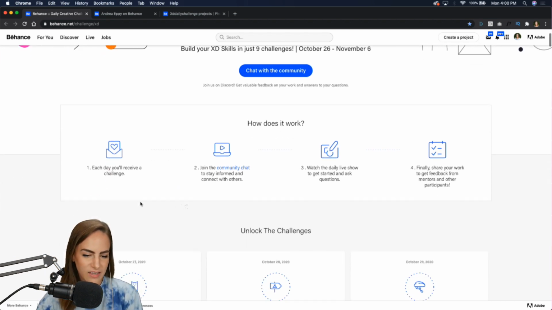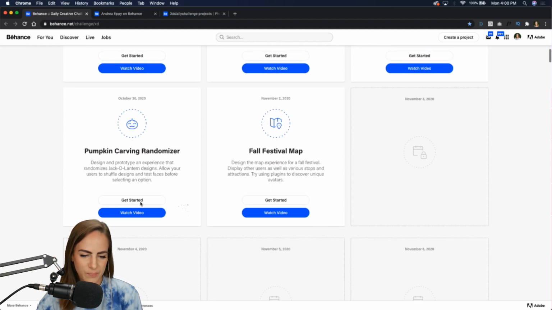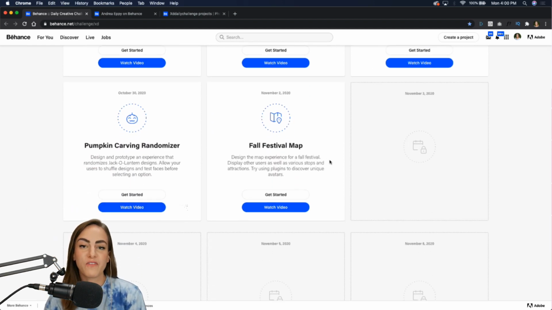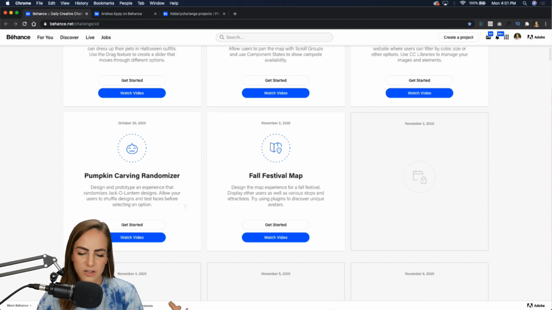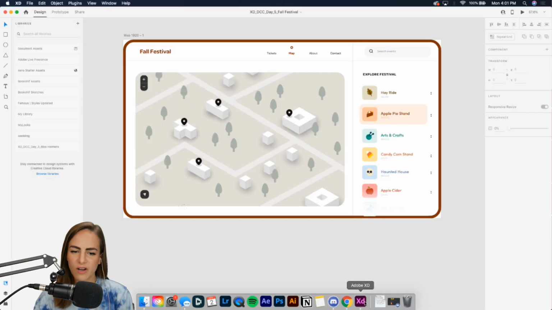And today, let's scroll on down. Today we're going to be doing a fall festival map. I want you to design a map experience for a fall festival, and we're going to display some other users as well as various stops and attractions. Really, whatever you want to add to this fall festival. And we're going to be using some plugins to discover unique avatars and make our workflow a little bit faster.